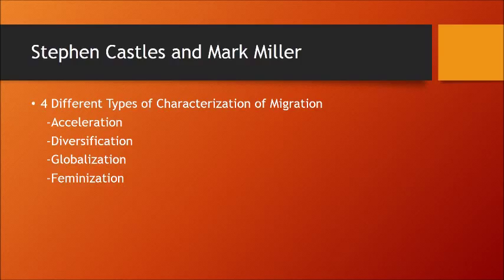The third one is globalization. With migration becoming global, most countries are able to both send and receive immigrants. The fourth is feminization. There are more women than men immigrating, unlike before, where the majority was males. The increase is due to domestic workers, sexual trafficking of women, and also mail order brides.